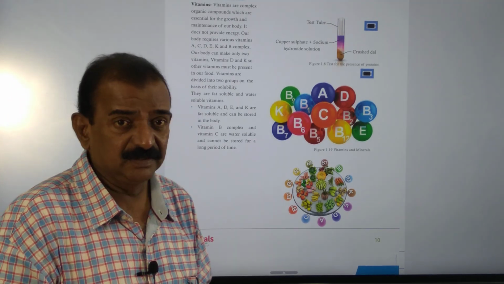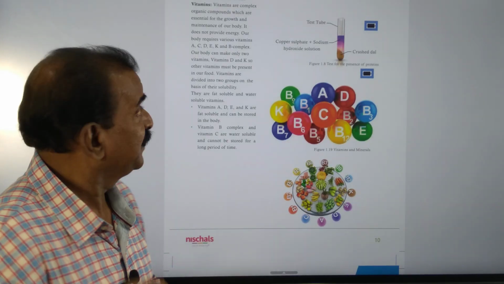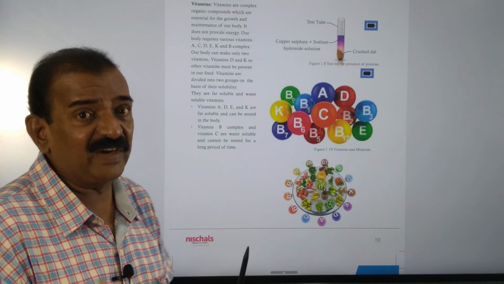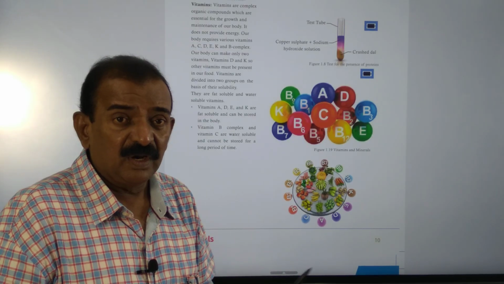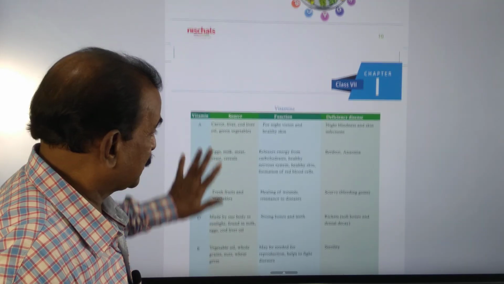Children, we discussed that vitamins are of two types, fat soluble and water soluble, and we also require minerals, because in the presence of minerals in our body, general metabolic activity takes place.